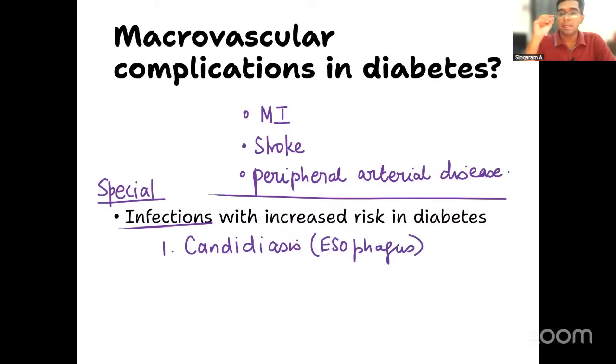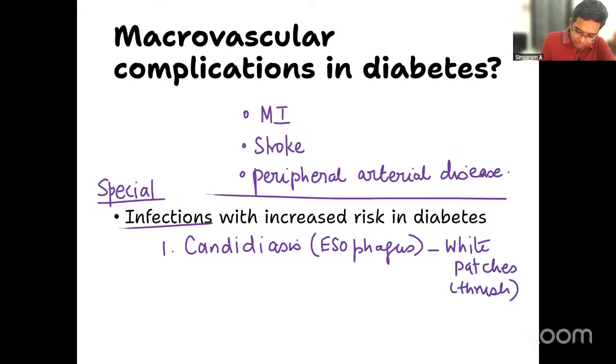The question typically comes like this. A diabetic patient presenting with difficulty in swallowing or dysphagia, and also having white patches in the esophagus, or what we call thrush in the esophagus. This is something very typical of esophageal candidiasis, right? Dysphagia with white patch or thrush. Please understand, the other predisposing factor for esophageal candidiasis is HIV infection. One more is diabetes. That is what you need to know about, right?